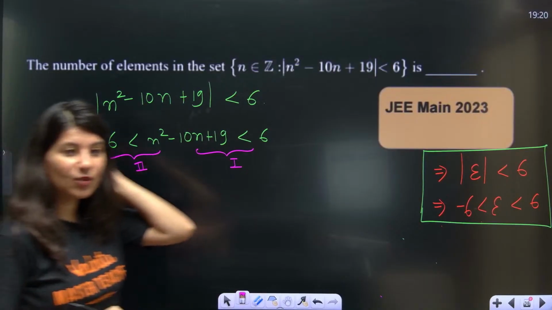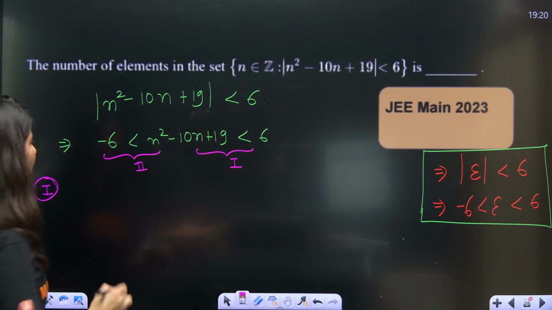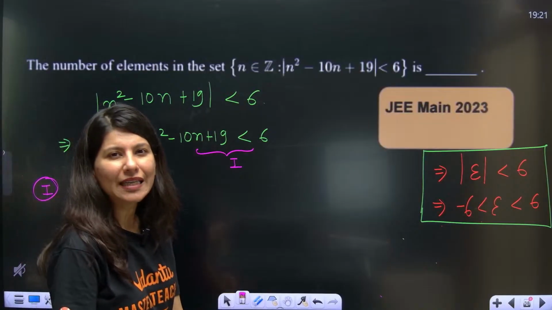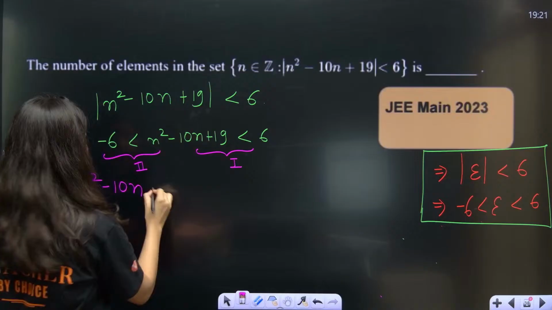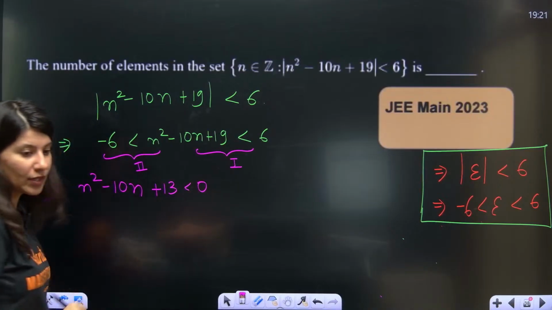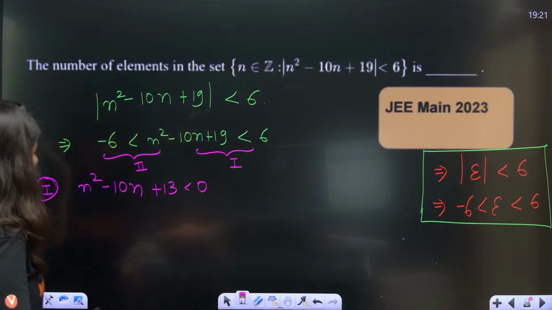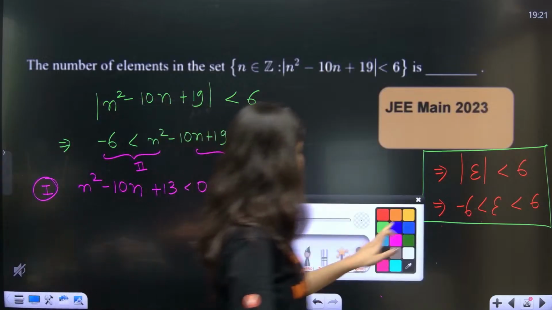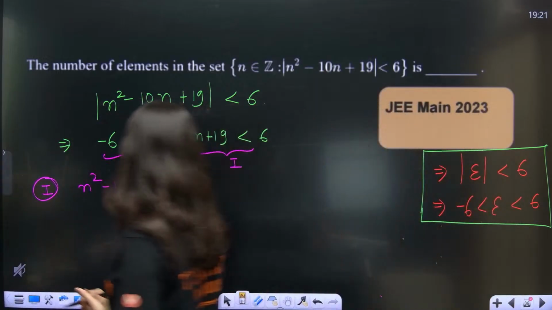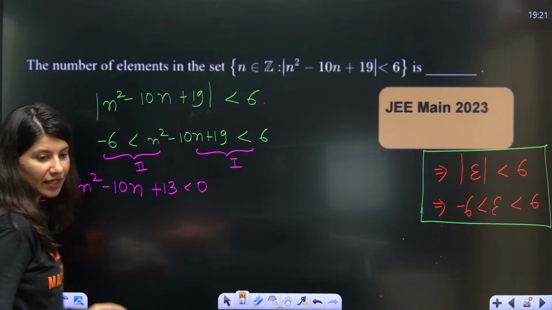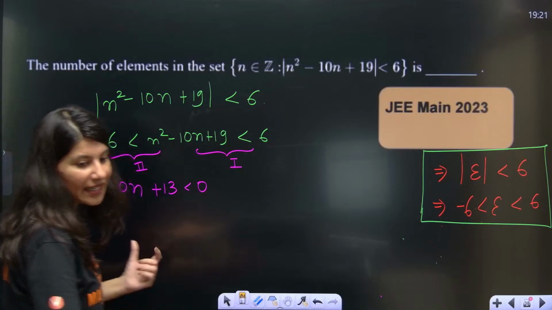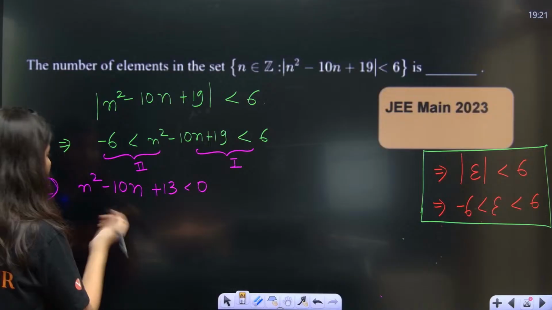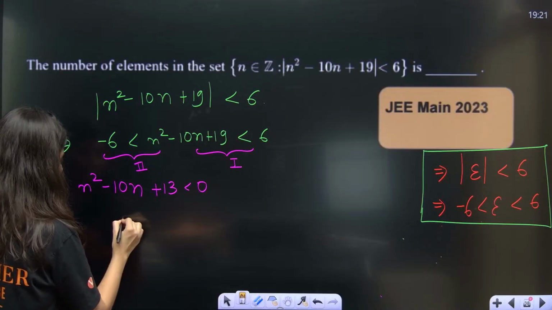What we need to do is take the intersection. So n square minus 10n plus 19 minus 6 will be what? Help me out. So plus 13 is less than 0. Now I want to split. Or what we can do is think about the numbers. So if n is 0, think about how many numbers will satisfy this. So n is equal to 0 will definitely satisfy. So let's start with 0.